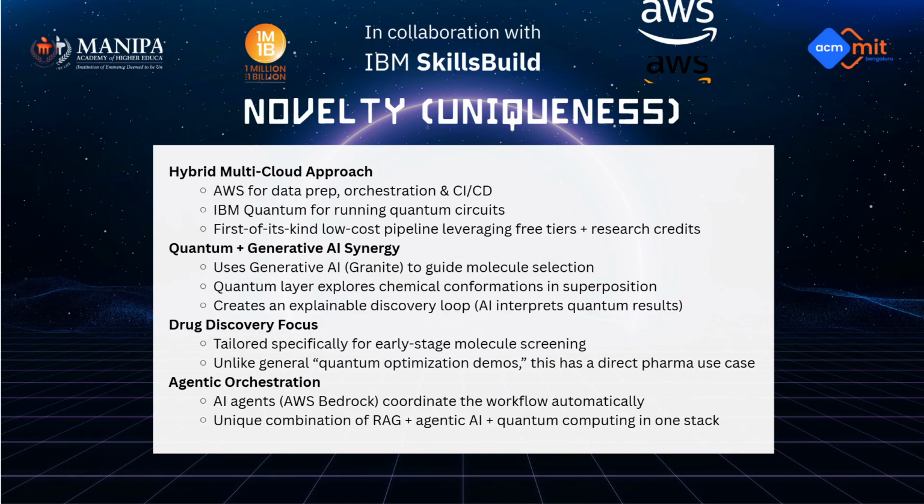So the uniqueness of our product is it's a hybrid multi-cloud approach where we'll be using AWS for data prep and IBM for the quantum part. It's going to be a first of its kind low-cost pipeline. We'll also be using quantum plus GenAI, which uses GenAI to guide molecule selection, and the quantum layer explores chemical conformations. And it's a drug discovery focus, so it's tailored specifically for early stage molecule screening, unlike general quantum optimization demos, and it has a direct pharma use case. And agentic orchestration: AI agents coordinate the workflow automatically.